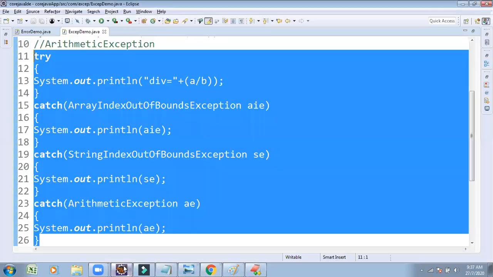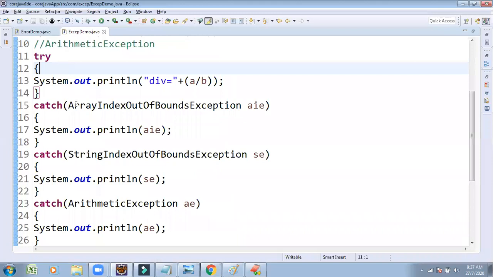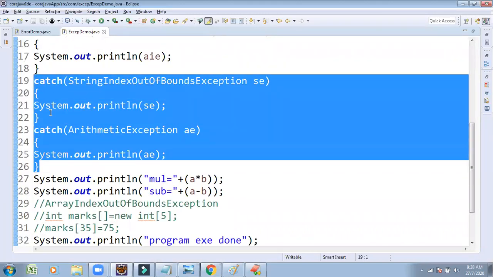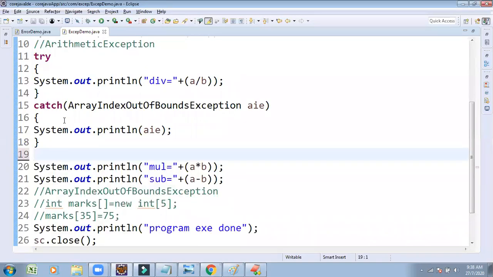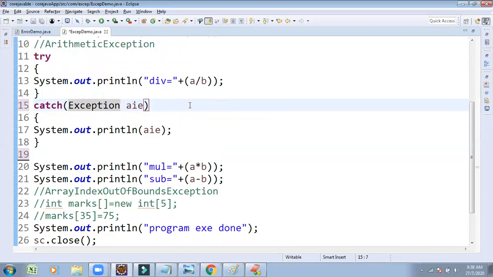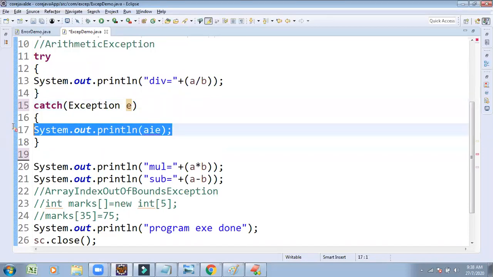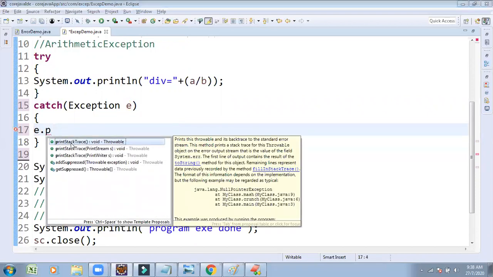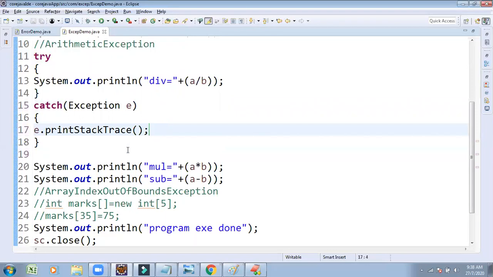See, previously we wrote one try block with multiple catch blocks. But instead of writing multiple catch blocks, which I previously called individually, I am now going to call Exception. Exception is a superclass. So instead of printing this exception, we use e dot printStackTrace. There is a method printStackTrace, which is going to print the stack of the exception.